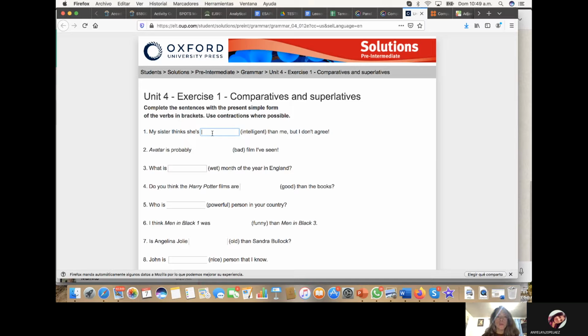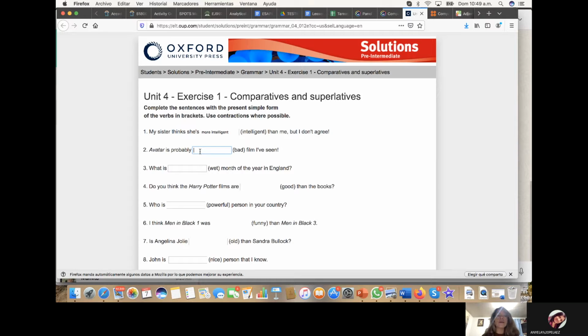Remember, we have intelligent. Is intelligent short or long? It's long. So for comparisons, we are going to use more intelligent than me, but I don't agree. Second, we have Avatar is probably, so we are not doing a comparison here, we are doing a superlative.